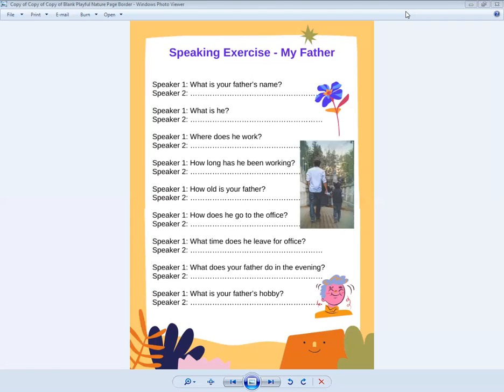So if the answer is yes, then yes, we can play football very well. If the answer is no, then no, we cannot play football very well. So simply pay attention to the question, and from there itself you can make the answer. If the question starts with a helping verb, it's very easy.